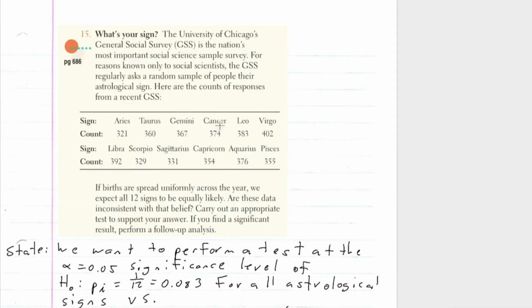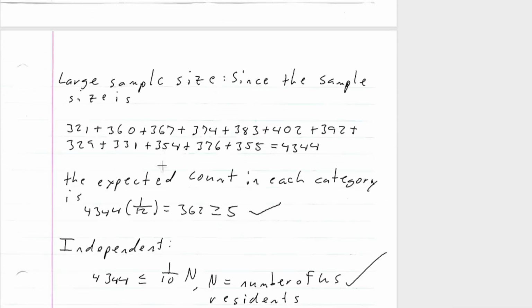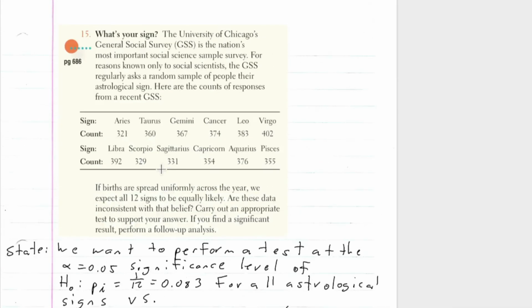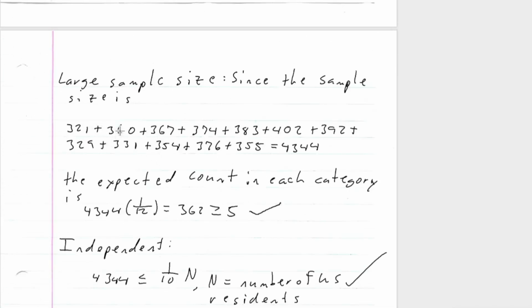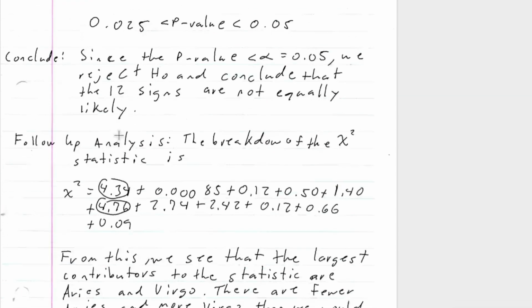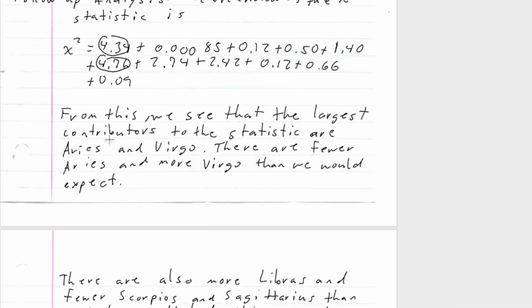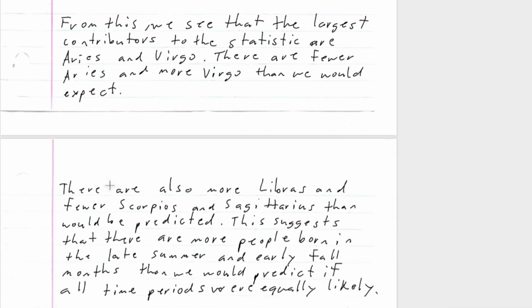Yeah, Virgo. As you can see, Aries is significantly lower than our expected, which was 362, so it's a lot lower, and Virgo is a lot bigger. They're contributing in different ways to that chi-squared statistic. There are fewer Aries and more Virgo than we would expect.